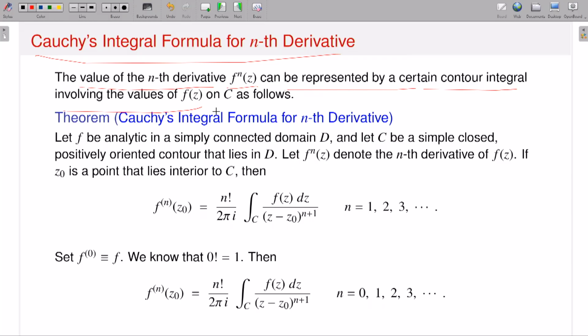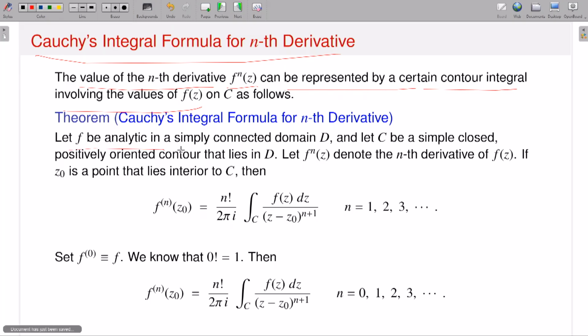So two things are there. First, I have to assure you that analyticity implies that my function is nth differentiable for any n, and on top of that I can have the expression of the nth derivative of f at some point in terms of what are called contour integrations. Okay, so that's the theorem.